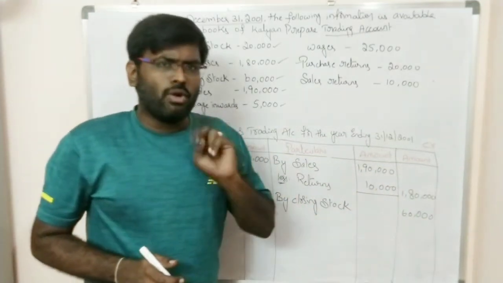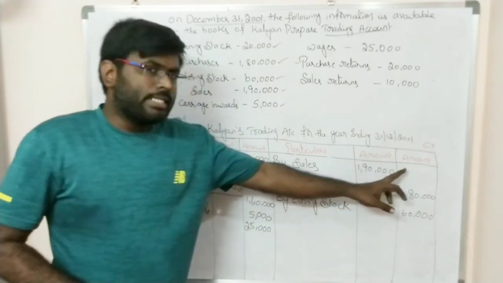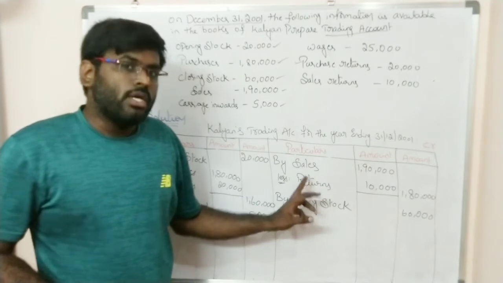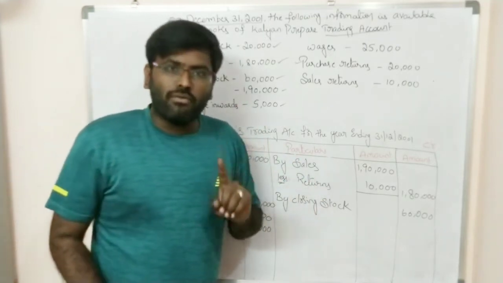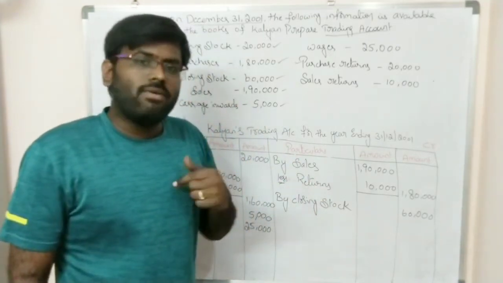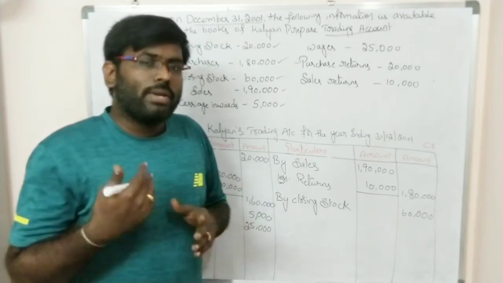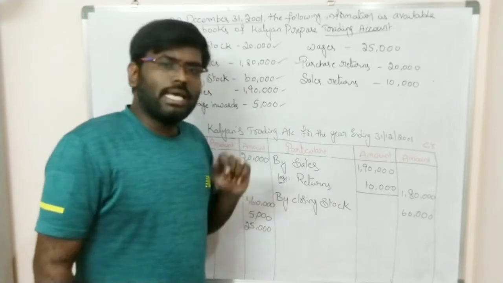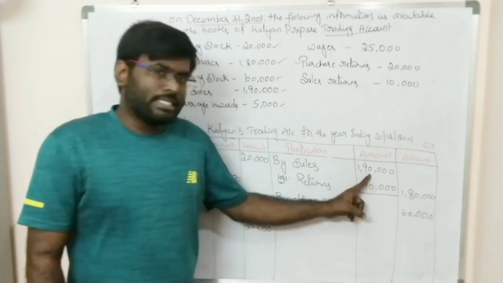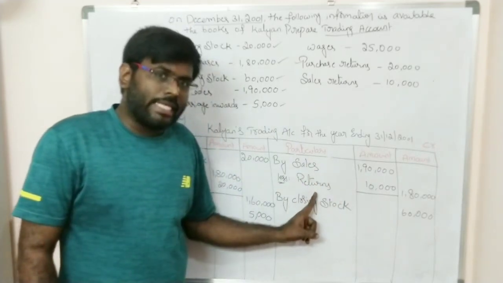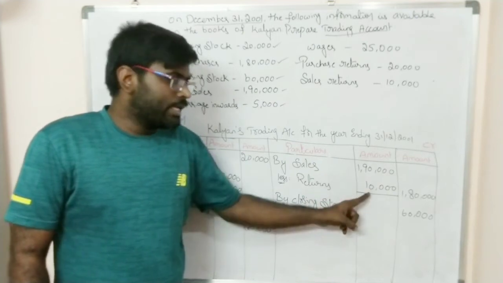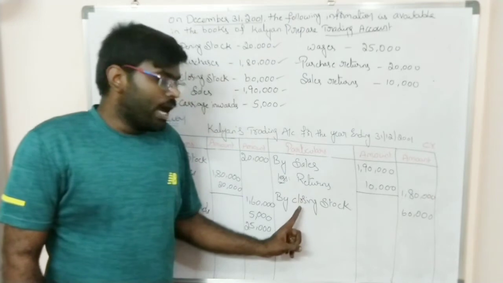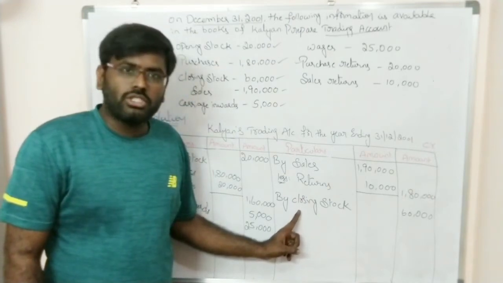Simple thing. Remember only two things on the credit side; we will not get anything apart from these two items. In the preparation of the trading account, on the credit side you will record incomes. From trading activity we will have only one income, that is sales income. So write the sales amount, and if you have any sales returns, deduct them. Otherwise take the amount directly in the outer column, and then record the closing stock.